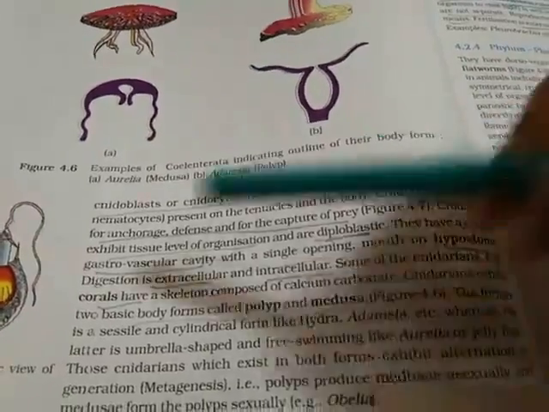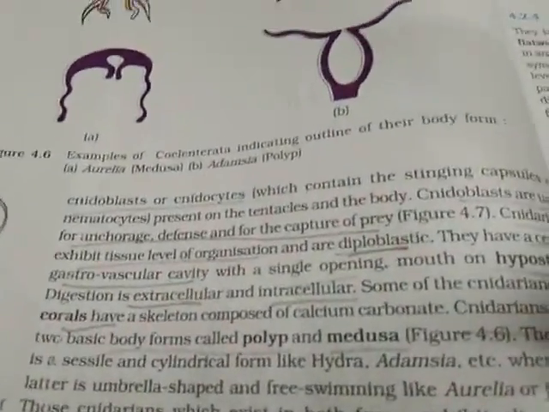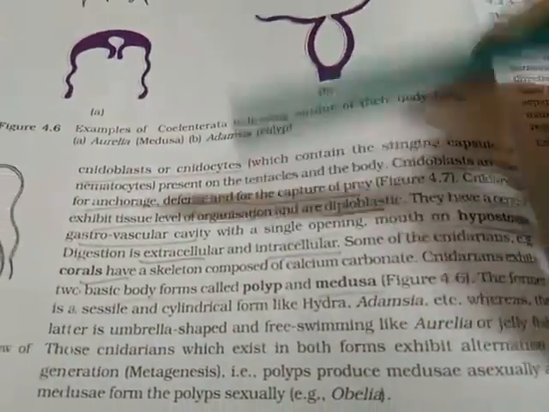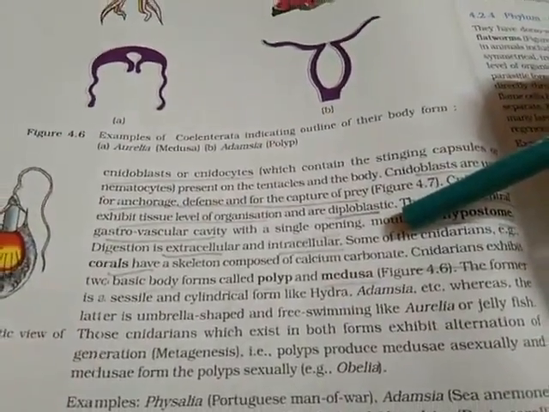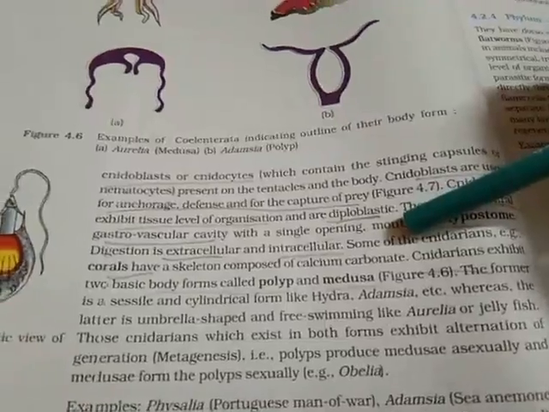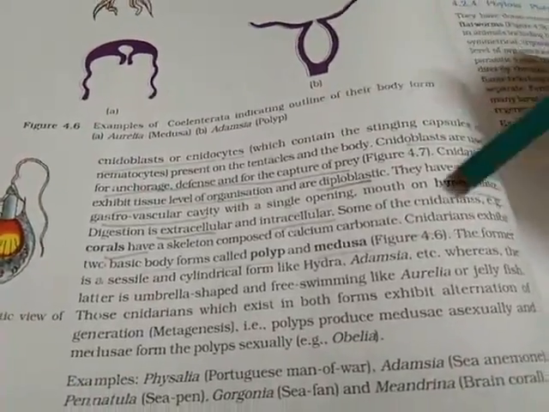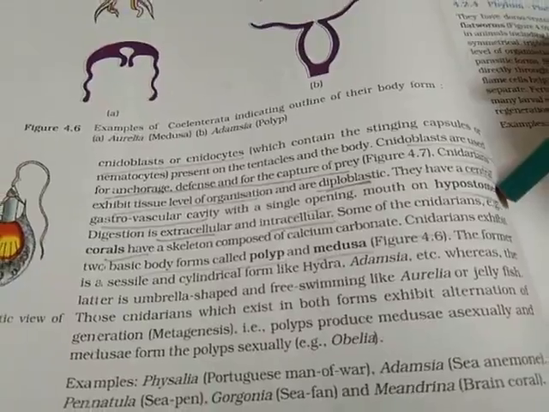Next you can see tissue level of organization. In Porifera you had seen cellular level of organization. Here you will find tissue level of organization. They are diploblastic. Diploblastic means there are only two germ layers in their embryonic stage, that is ectoderm and endoderm. Next, they have a central gastrovascular cavity with a single opening, the mouth, called hypostome.